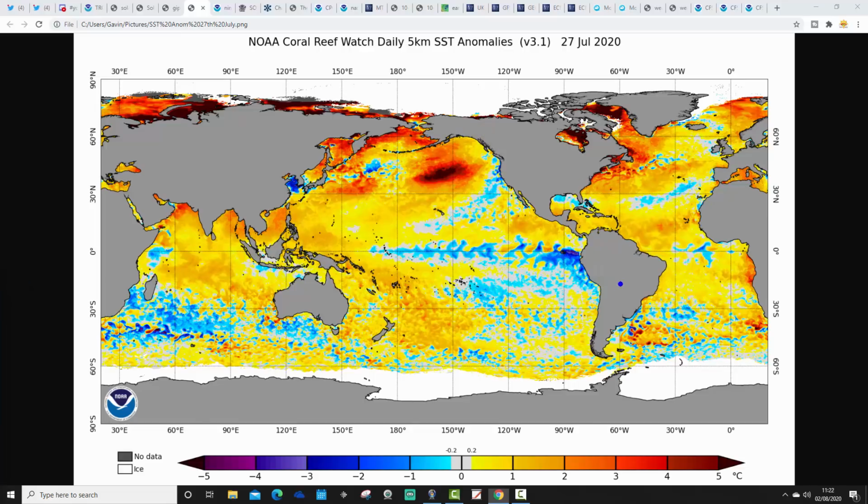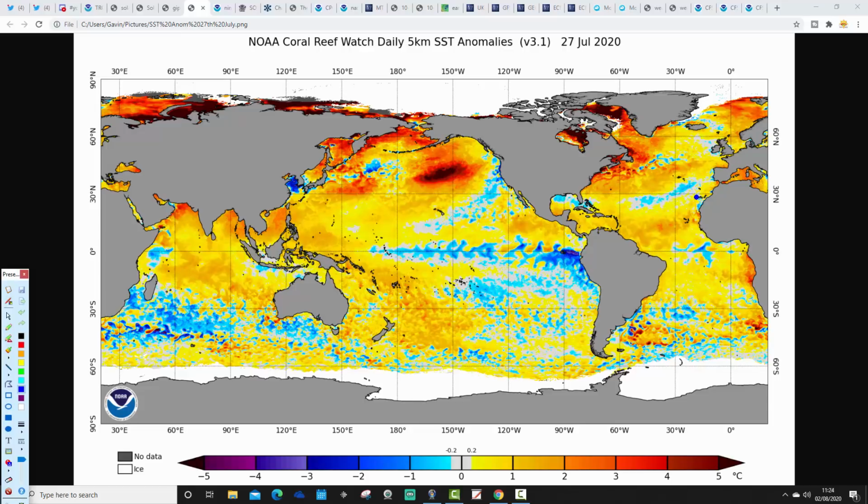Then going further north, the northern part of the Atlantic Ocean is very much warmer than average up the eastern seaboard as well. And those warmer than average sea surface temperature anomalies do extend to the south of Greenland too. The Norwegian Sea also looks pretty warm. So yeah, the Atlantic is in a proper warm state this year. It's probably the warmest it's been for several years.